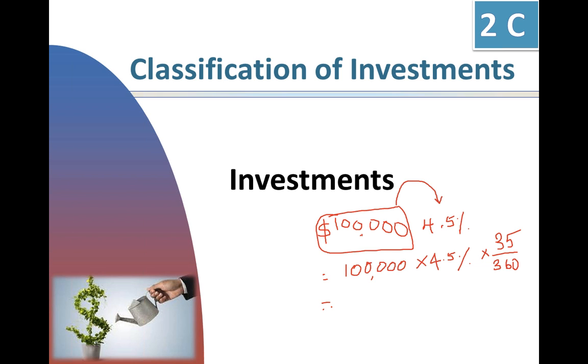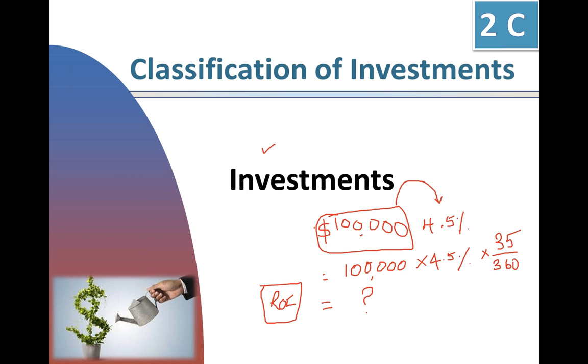This amount is called profit, but we should call it return on investment here. How much you are getting is return on investment. So companies like to invest surplus money in various places to get some profit. That profit is called return on investment.